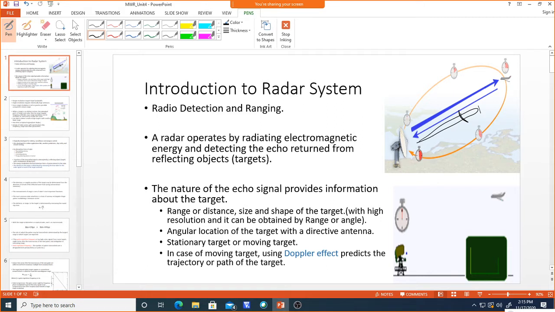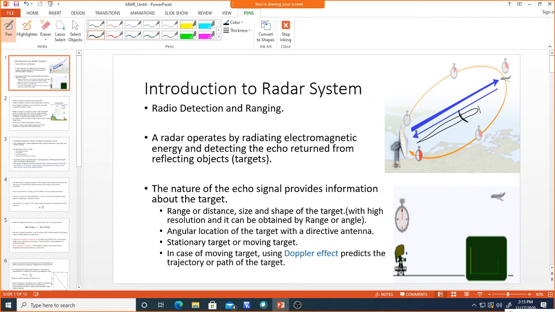That's why in many communication systems where we need a sharp beam, you will find the dish antenna, or you can find the array antenna. Even in satellite communications you can see these large dish antennas. So that is how the angle location can be found by using the directive antenna.